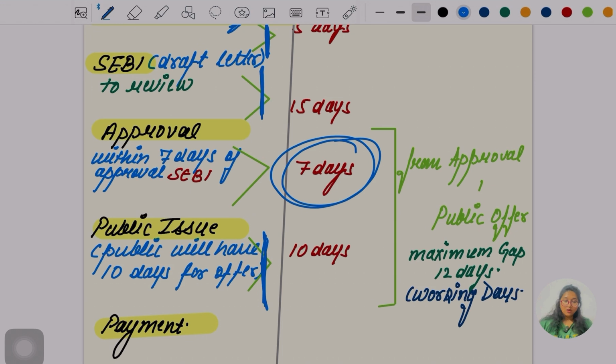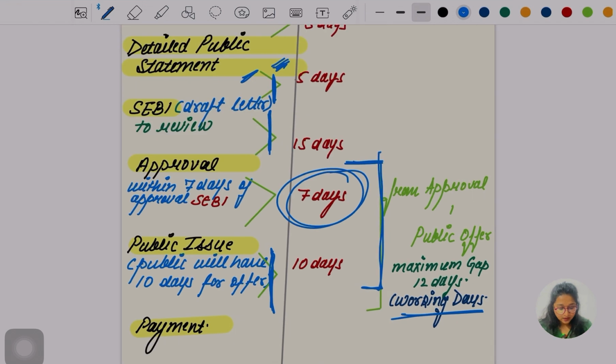Okay, so there is one more thing they are saying, from the approval to the public offer, okay, the maximum gap should not exceed 12 days, okay. And that is going to be working days. Hope you have understood this much, okay.